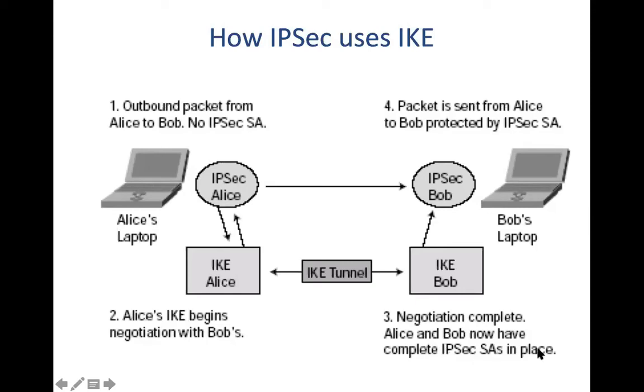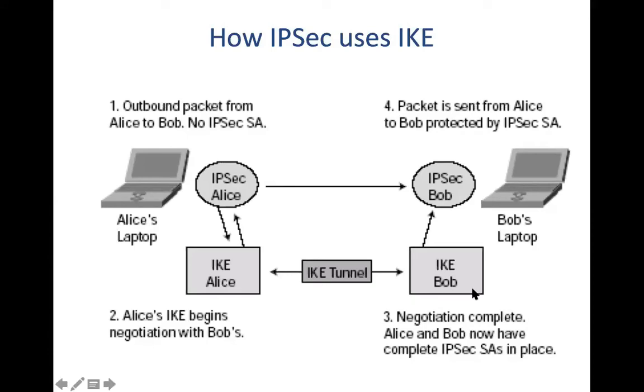It means that there is understanding between Alice and Bob's machines about what kind of protocols are to be used, whether it is ESP or AH, and whether it is tunnel mode or transport mode. Since two machines are talking to each other, we know it is going to be transport mode.